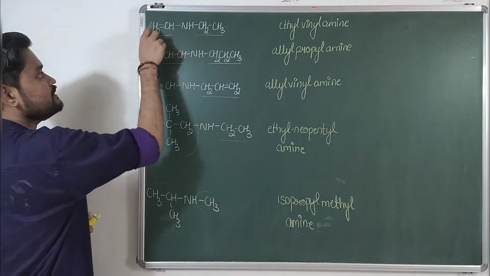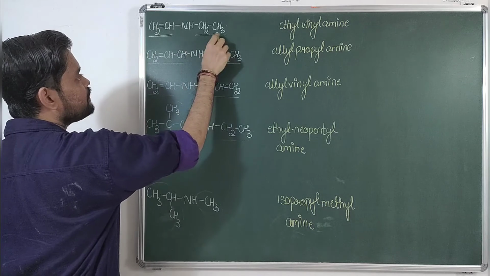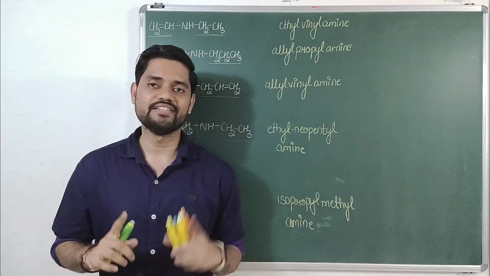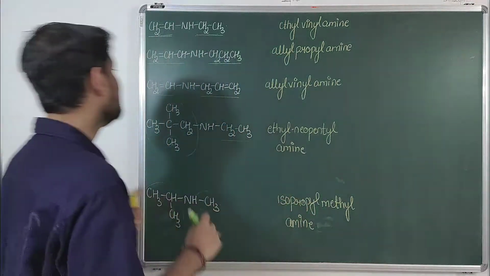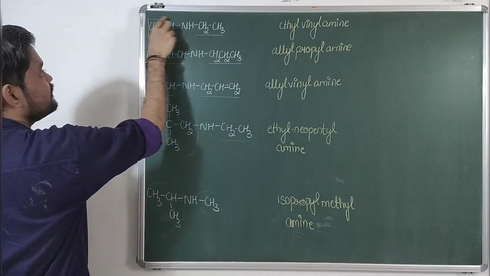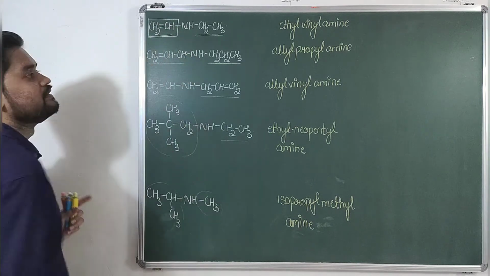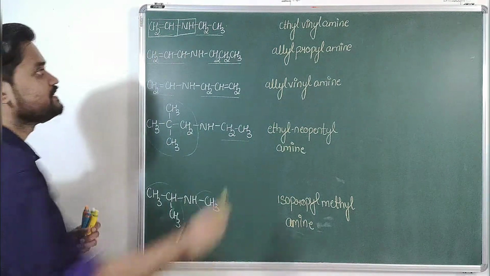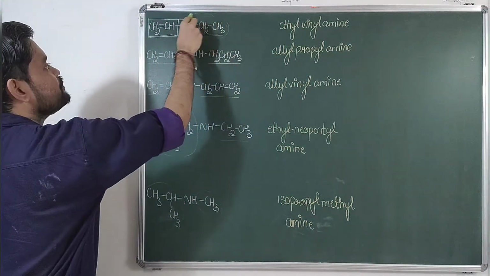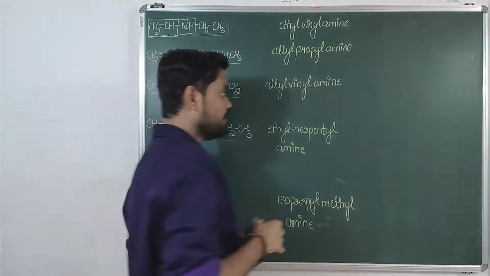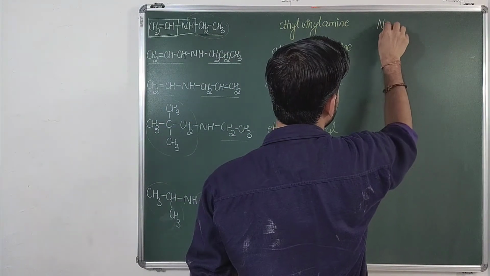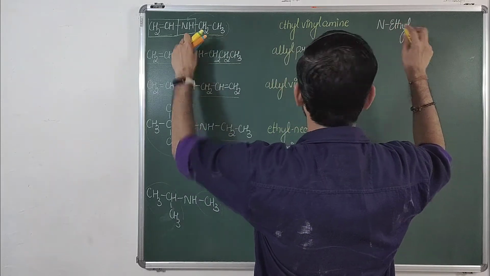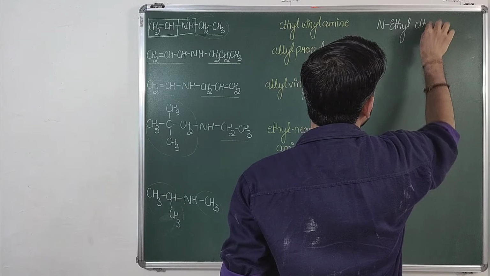The problem over here is this also consists of 2 carbon, this also consists of 2 carbon. Now what to select? In such cases, select that chain which consists of multiple bonds. Okay, it's very clear. So this will become your parent chain. I'll include the functional group as well. So this becomes your parent chain, and this is your substituent, and the substituent is present on nitrogen. So the name of this compound will be N-ethyl ethenamine.